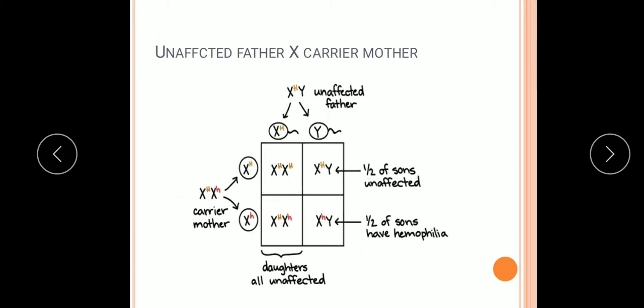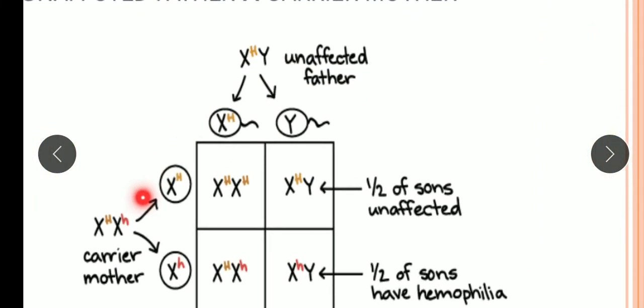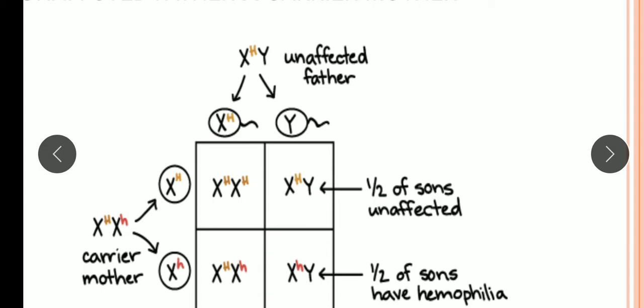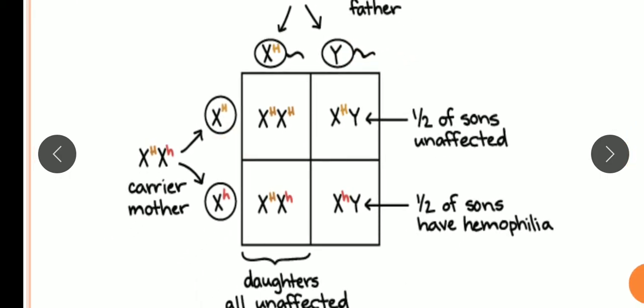So let me see here in this Punnett square, an unaffected father and a carrier mother. The unaffected father has the genotype X capital H Y. Gametes will be formed. There will be two types of gametes, one XH and the other Y. Now the mother is a carrier, which means one of the alleles is normal, that is XH, and the other is X small h. This is the defective one. So this is the carrier mother.